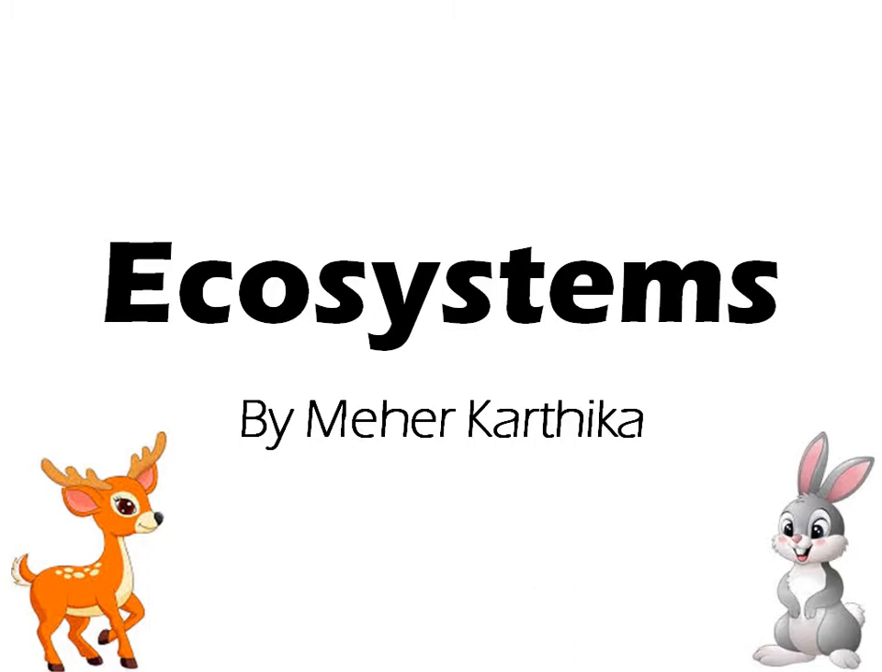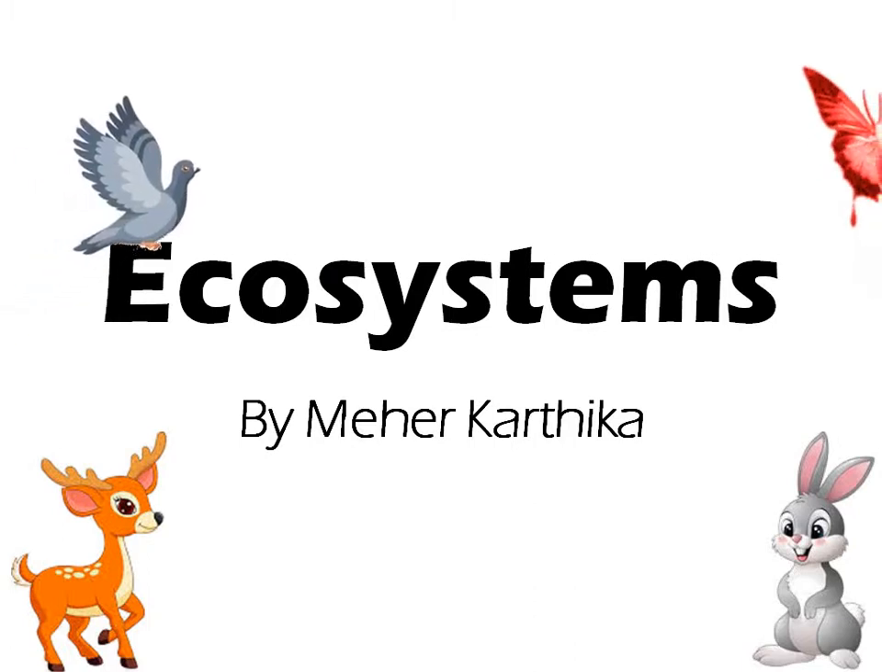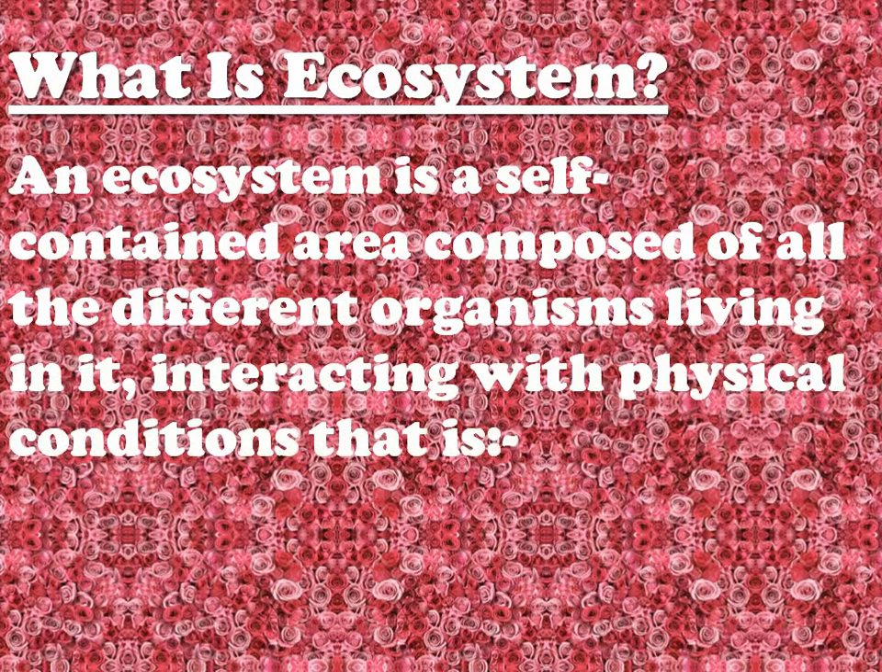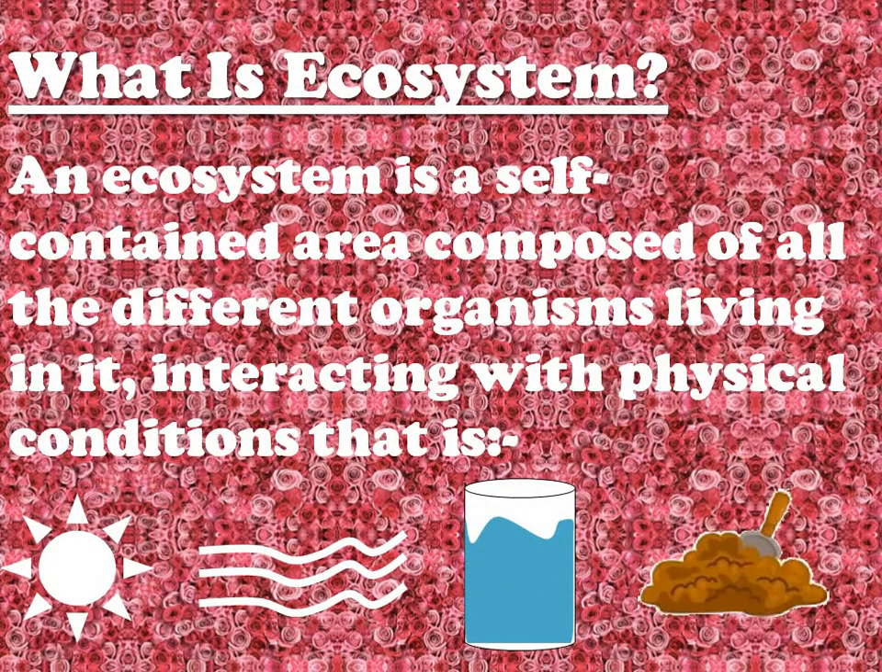Learn about ecosystems. Chapter 4, Class 8 ICSE. What is an ecosystem? An ecosystem is a self-contained, which means a complete area composed of all the different organisms living in it, interacting with physical conditions, that is, sunlight, air, water, soil.